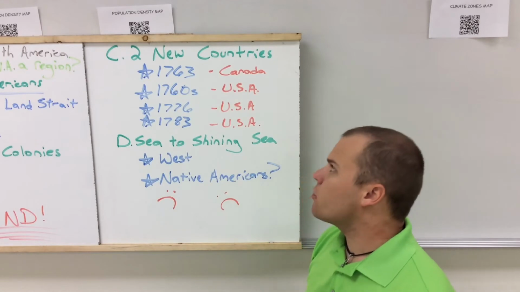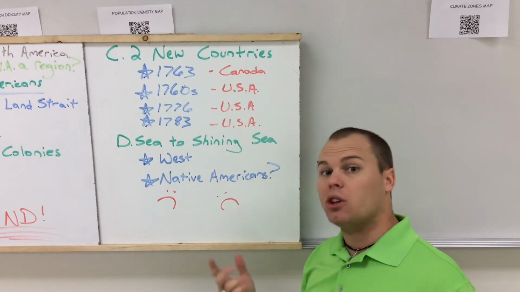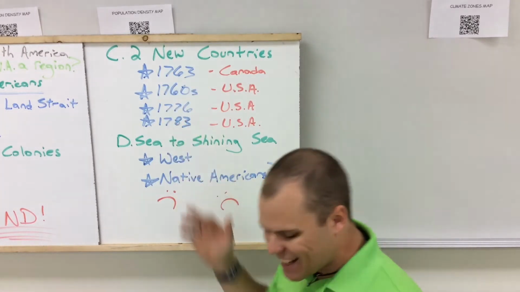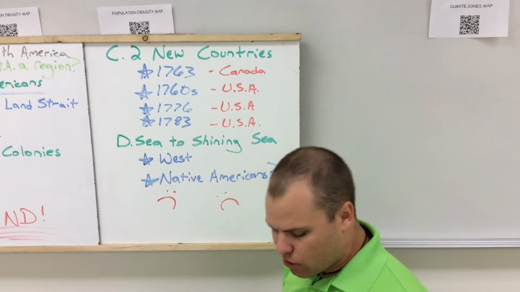Next major section of history that we're going to look at is the two new countries, as we're calling them. And these two countries, of course, are Canada and the United States. And I've got dates here. And it's important that you understand the expansion of these dates, but these are key dates.